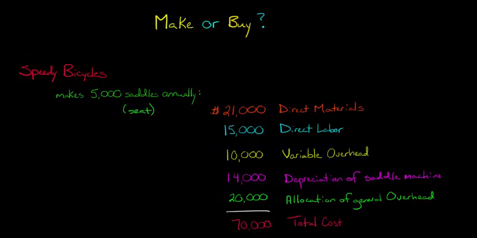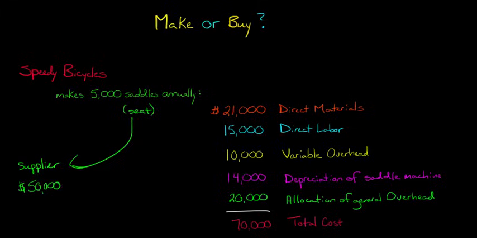They're trying to decide, should they manufacture the seat itself? Right? They make an entire bicycle, but they could just buy that seat from an outside supplier. Right? So let's say that there's a supplier that says, you know what, we'll sell you bike seats for $10 a piece. So for 5,000 saddles, for 5,000 seats, it would be $50,000 to just buy the bike saddles that they need to do their manufacturing. So now they're trying to decide, okay, we're going to make the rest of the bicycle, right? But we could just buy this seat portion and then just put it on our bicycle. So how do we decide whether we make or buy this saddle?